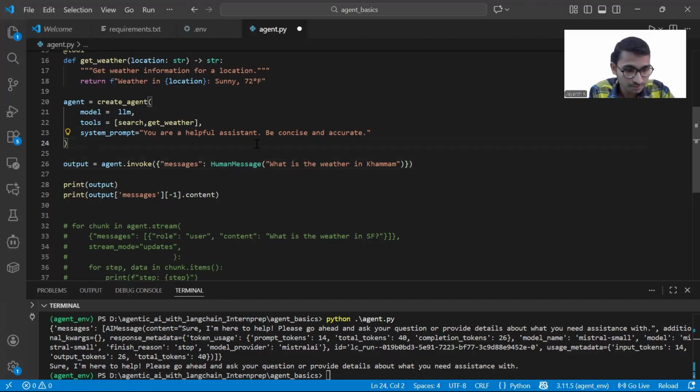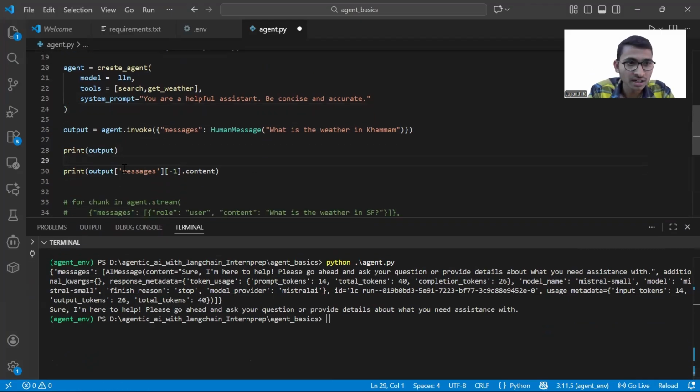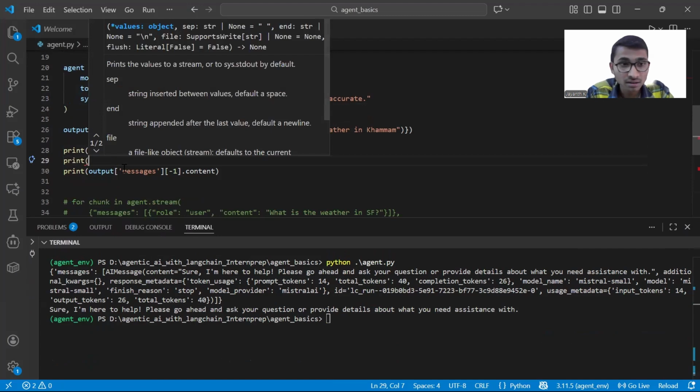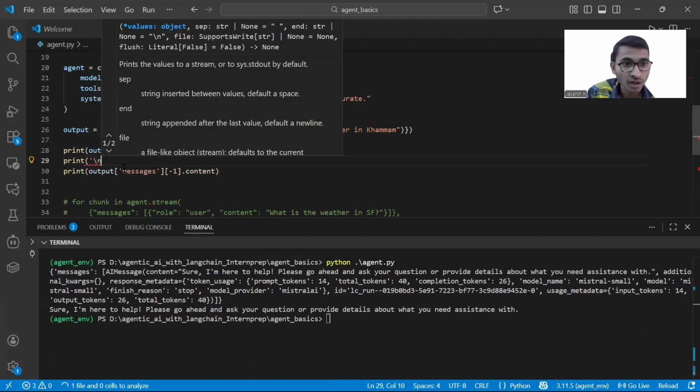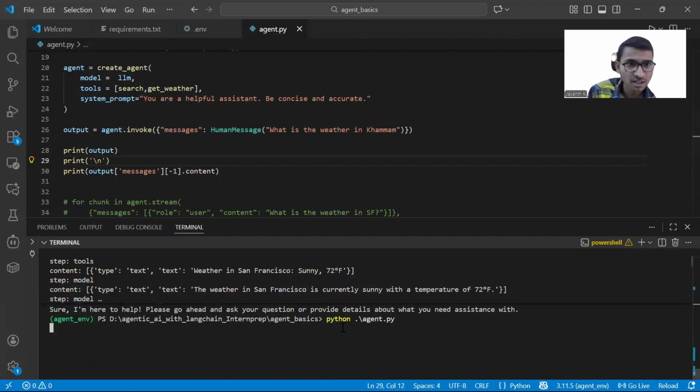Let me run this. Let me give some space so that you'll understand what exactly the agent is giving and what exactly we want from that response. And here you can see I'm running python agent.py.